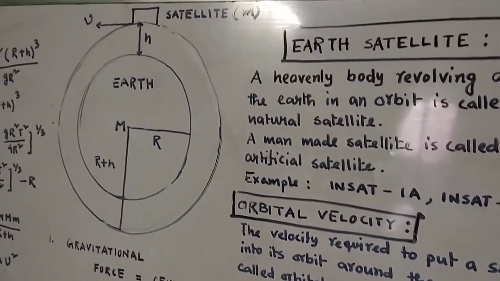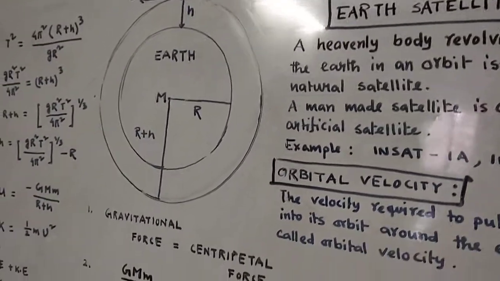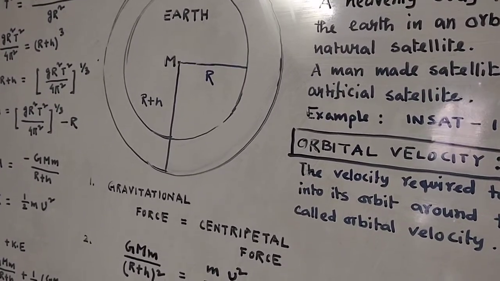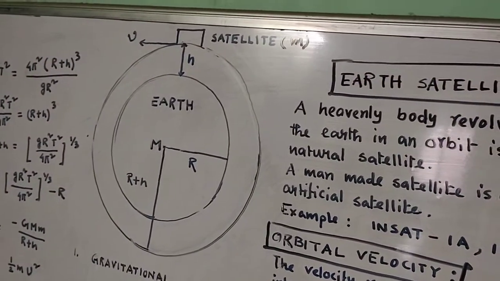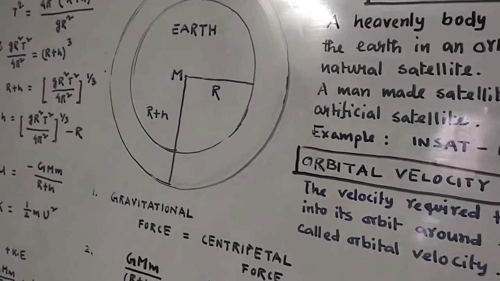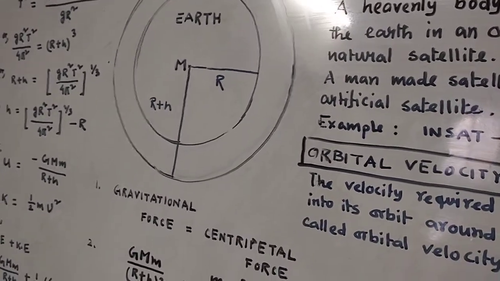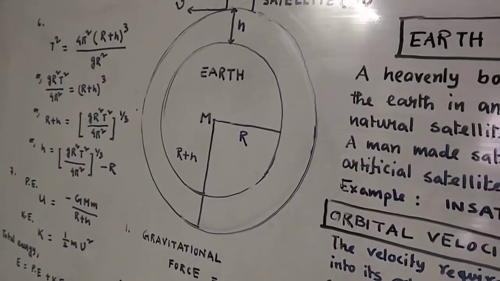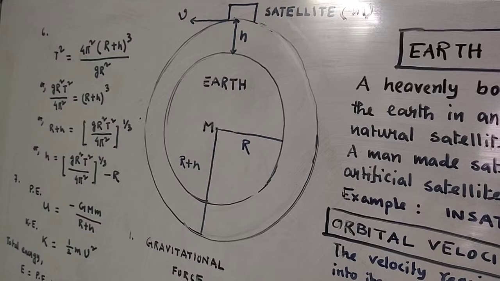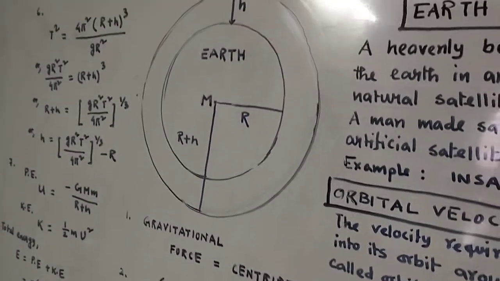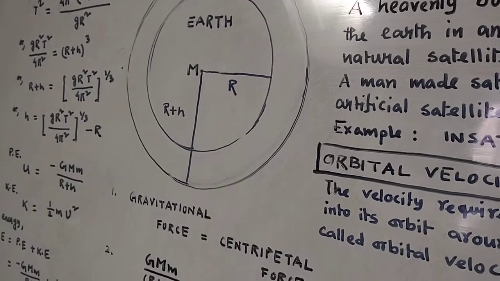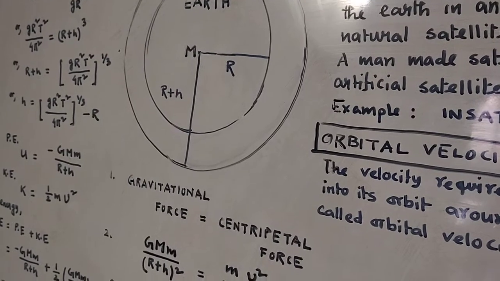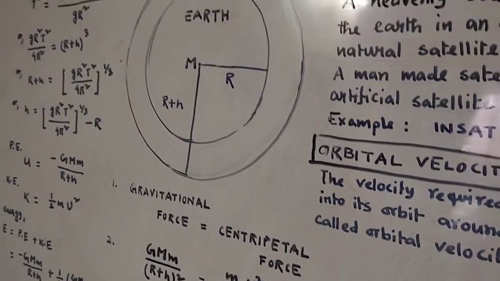Now, to define orbital velocity, here v is the orbital velocity. We have to consider this equation. Number one, gravitational force equal to centripetal force. Now, if you consider the satellite at a particular height, the force of attraction will be G, capital M, small m by (R plus H) whole square. That is the gravitational force of attraction, and that is balanced by the centripetal force. That's why we have said there is no gravitational force on the object, because that force is balanced by the centripetal force.